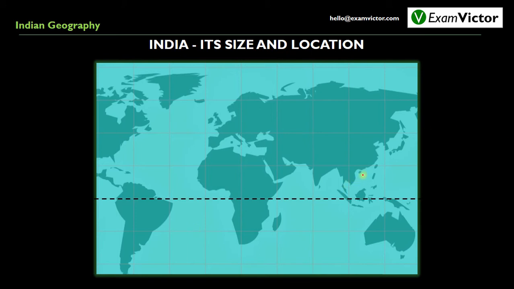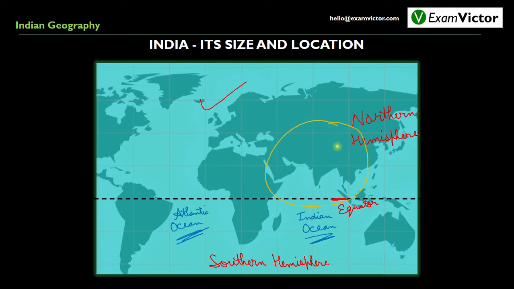If we talk about India's location, it lies in the northern hemisphere. This is equator, and if you closely observe this map, you will see that most of the landmass is lying in the northern hemisphere, while the southern hemisphere is predominantly covered with ocean waters. We now know that India lies in the northern hemisphere because it lies above the equator.